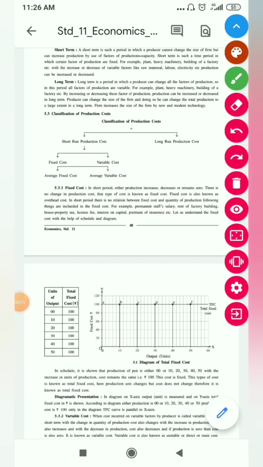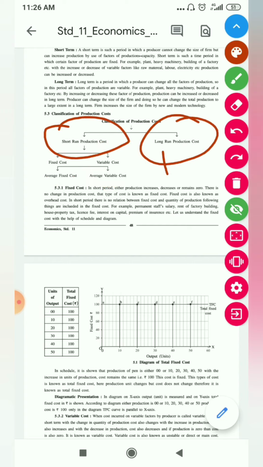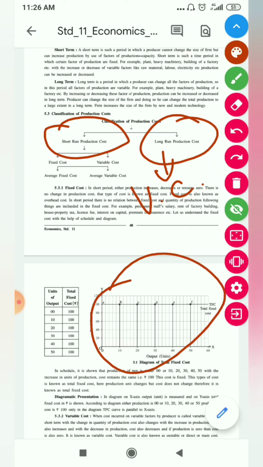So in the last class we completed the concept of fixed cost as well as variable cost. What is fixed cost, what is variable cost. These two costs are found in short run. In long run all the costs are variable cost, that we have discussed in the last class. Now today we will start with the concept of fixed cost and the diagram of fixed cost.